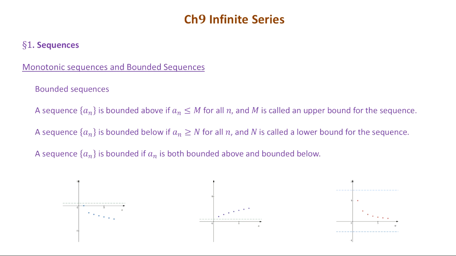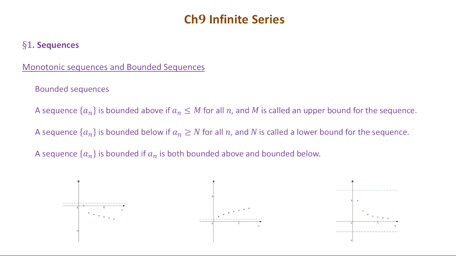And we have different situations in here, as you can see from the three graphs below. In the first case, if I plot all the terms of the sequence with dots, you can see all of the points are below some horizontal line. So we say this sequence is bounded above. So it's bounded above by some number m.